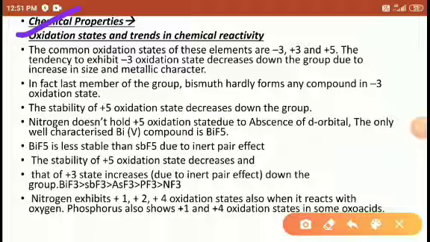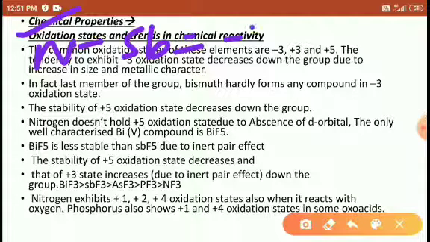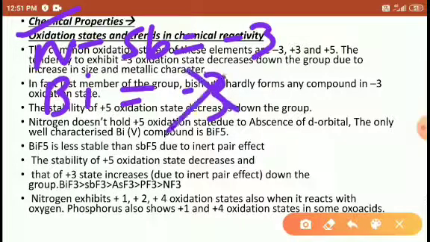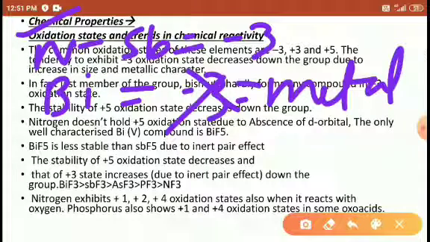Chemical properties. First one, oxidation state. Nitrogen to antimony show the -3 oxidation state, and bismuth will not show the -3 oxidation state, because bismuth is a metallic element and will not accept three electrons. So the -3 oxidation state is shown only by nitrogen to antimony.